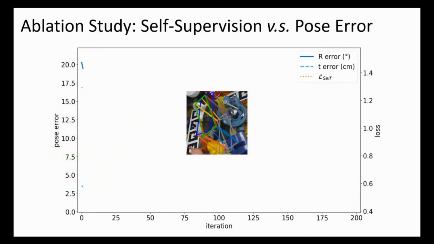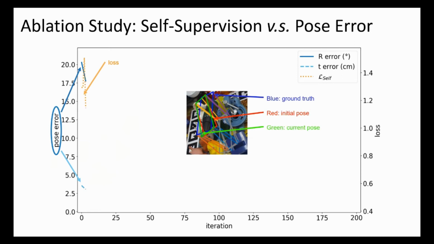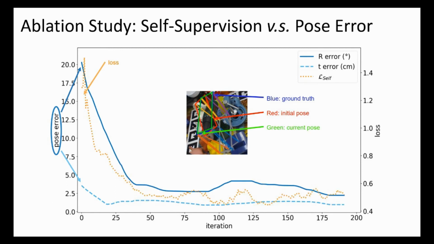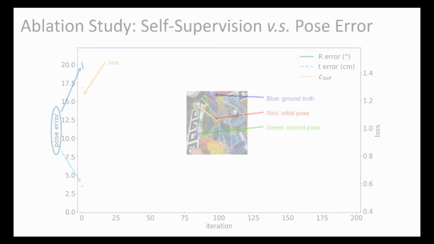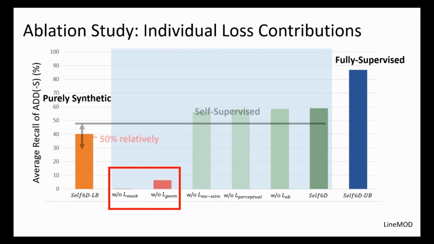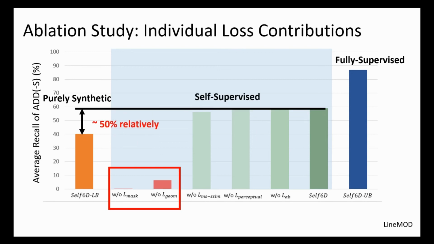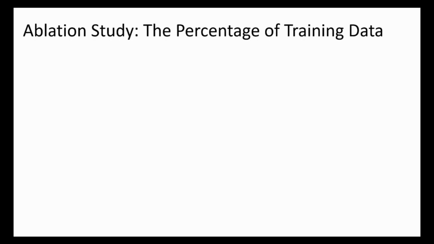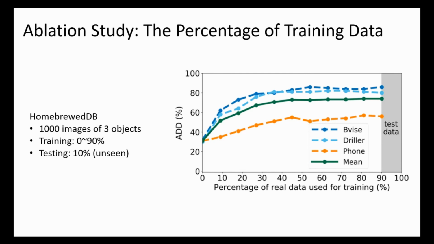We can show that our self-supervised loss is indeed highly correlated with the actual 6D pose errors. We optimize our self-supervised loss on a single image with 200 iterations. We can see that as the loss decreases, the pose errors are also reduced. Our ablation study suggests that the mask loss and the geometric loss are the most important ones, and the overall best performance can be achieved using all those terms together. We also demonstrate that the performance of our model can be improved consistently with more real data.